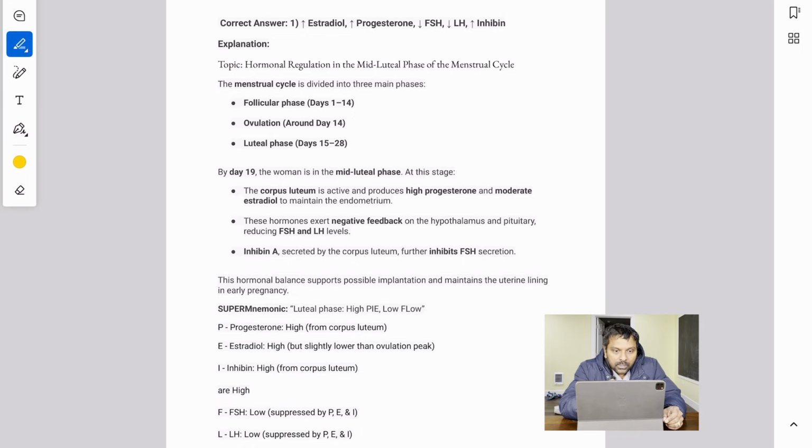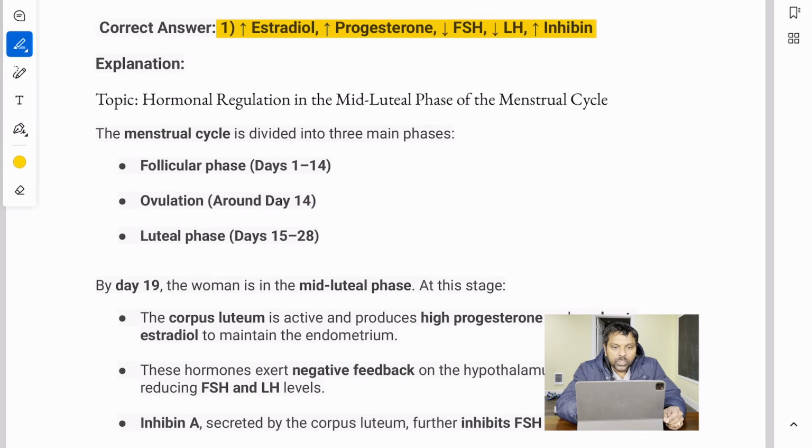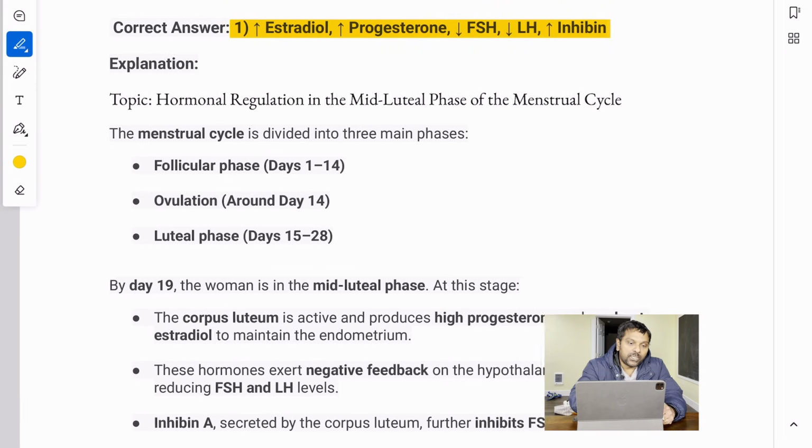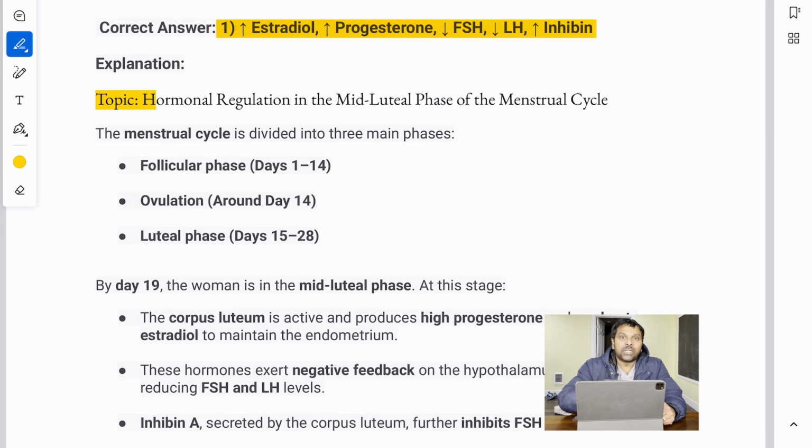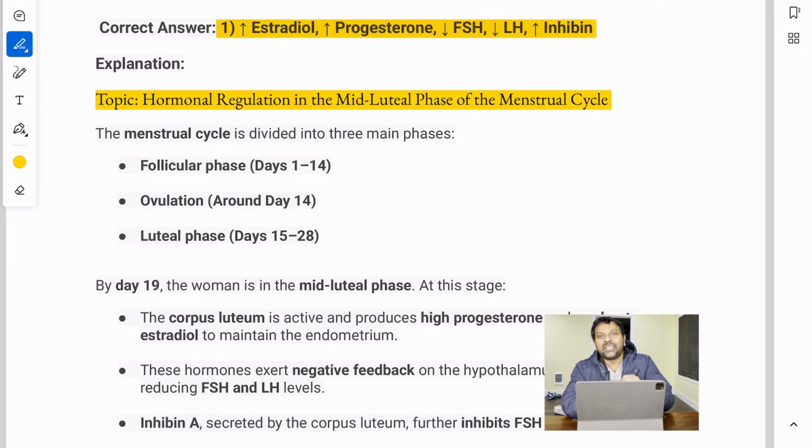So the correct answer here is number 1. Estradiol and progesterone are going up, FSH and LH are coming down, and inhibin is going up. The best way to remember this kind of question is to think about the menstrual cycle. First of all, what is he asking? What is the topic? The topic is hormonal regulation in the mid-luteal phase of the menstrual cycle.